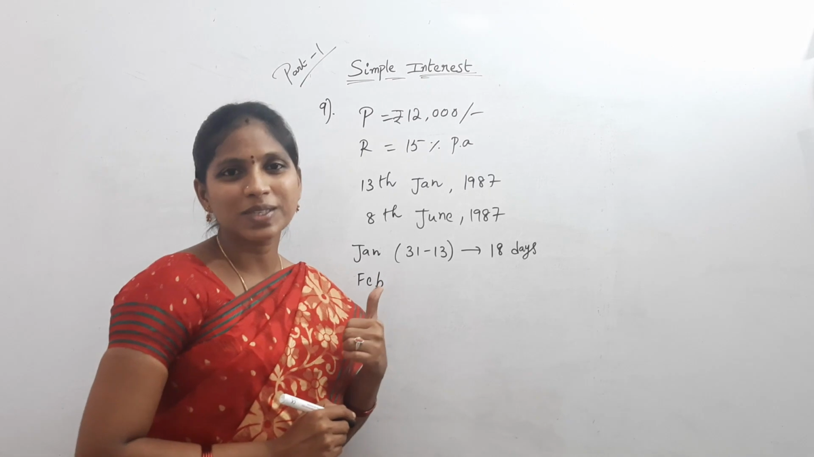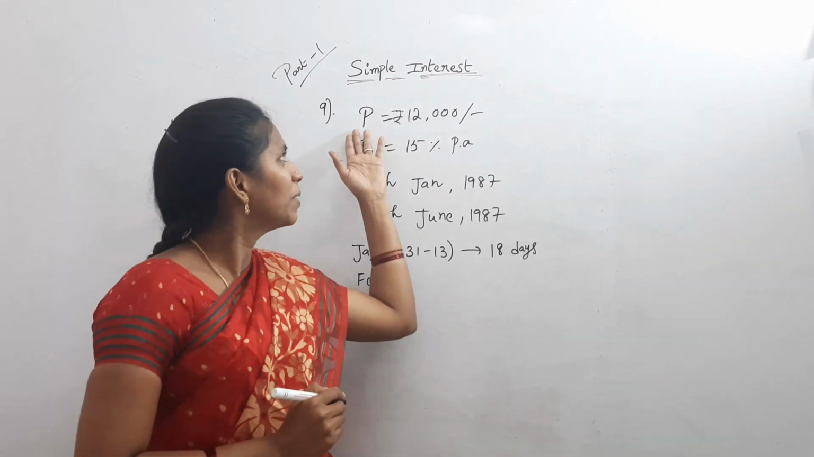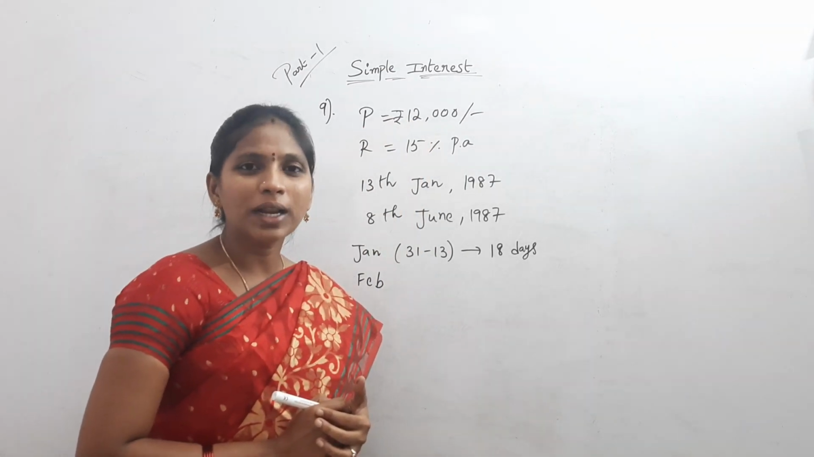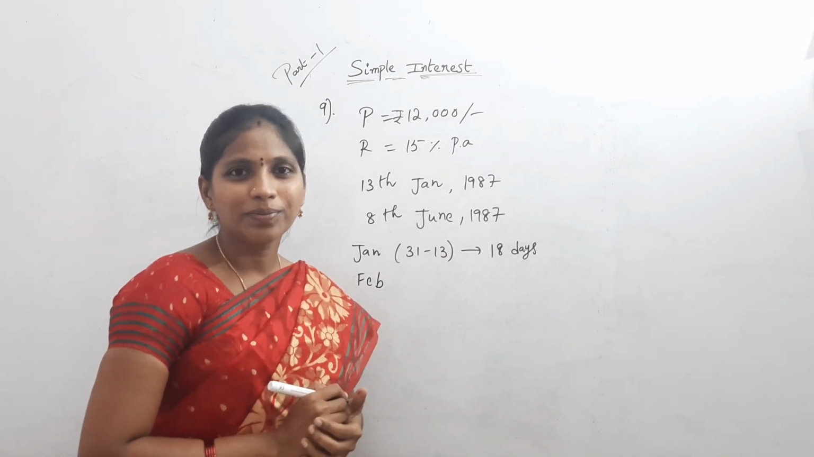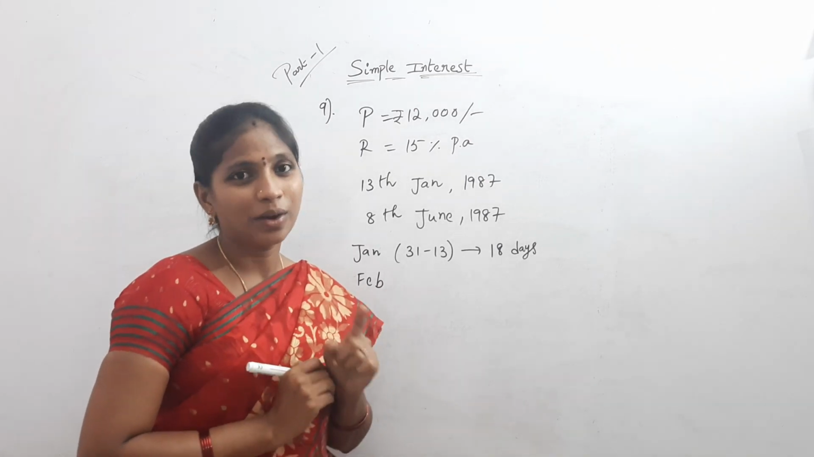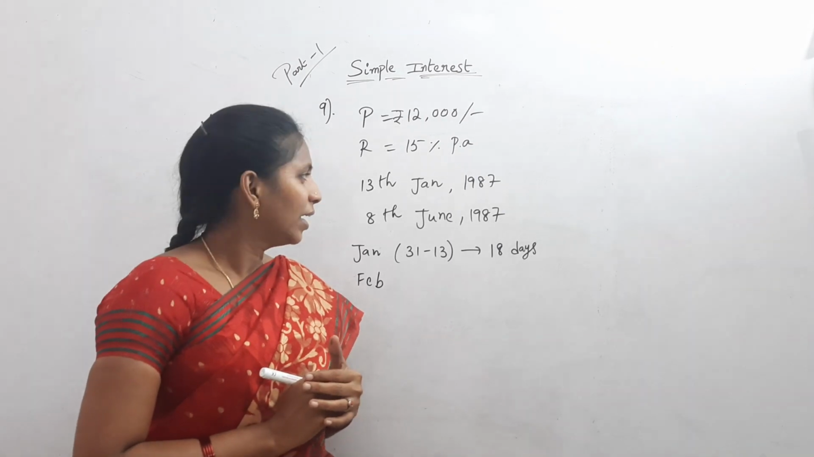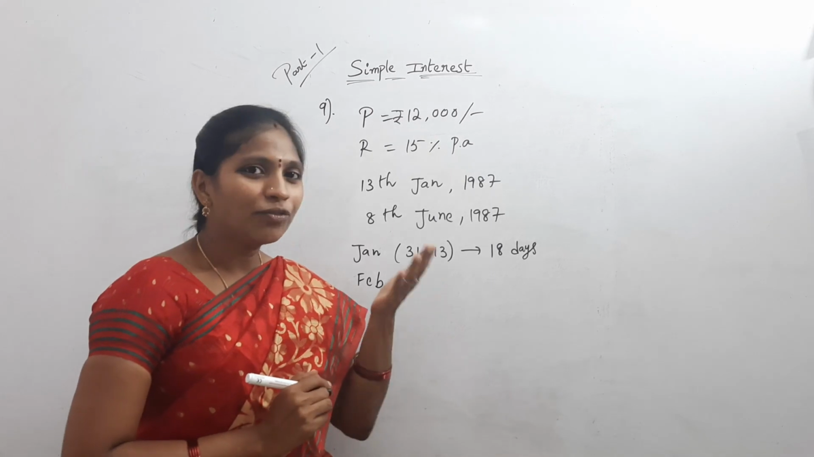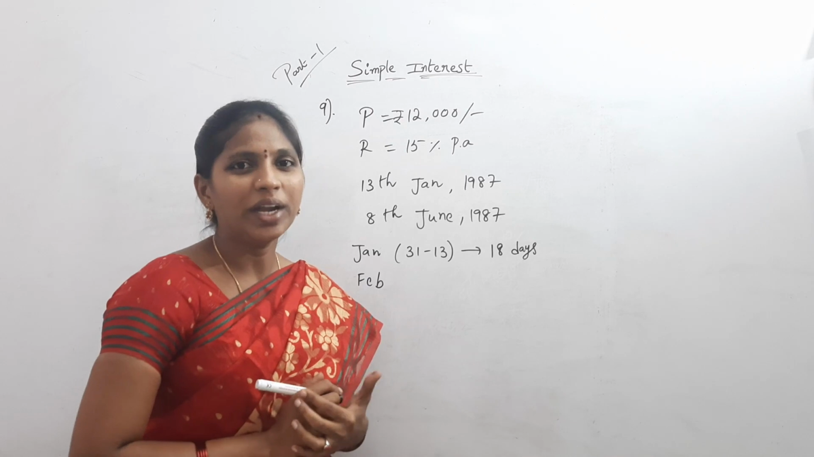The calculation of simple interest, 1 day is also very important. Suppose here the principal amount is only 12,000. If you give a principal of 5 lakhs or 10 lakhs to someone, then definitely you will not lose your interest per 1 day. Think about it and calculate clearly. Here February has either 28 days or 29 days.